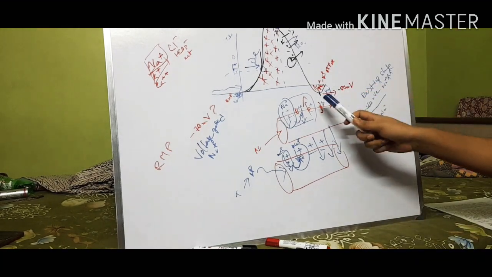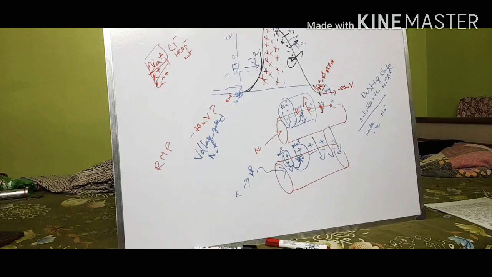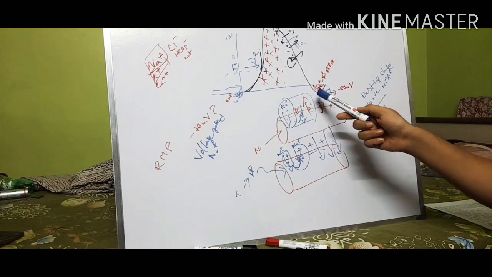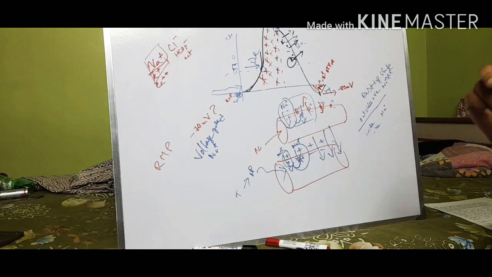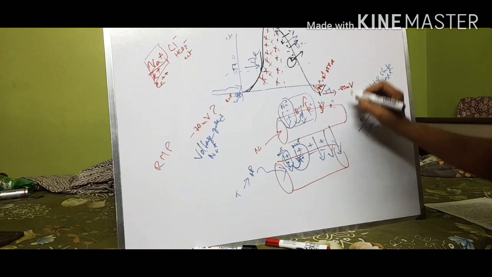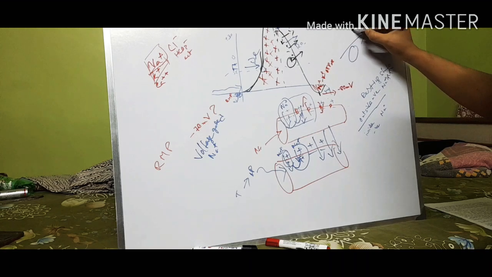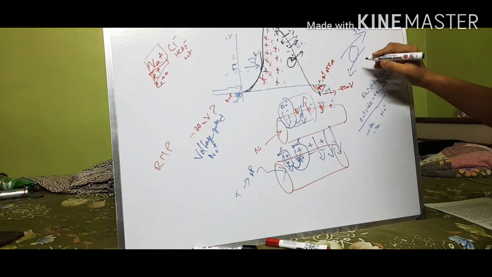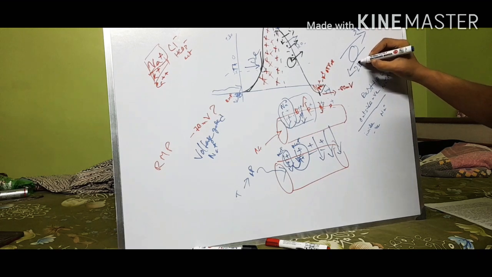What the sodium potassium ATPase does is that it moves 3 sodium ions out of the cell and 2 potassium ions into the cell.